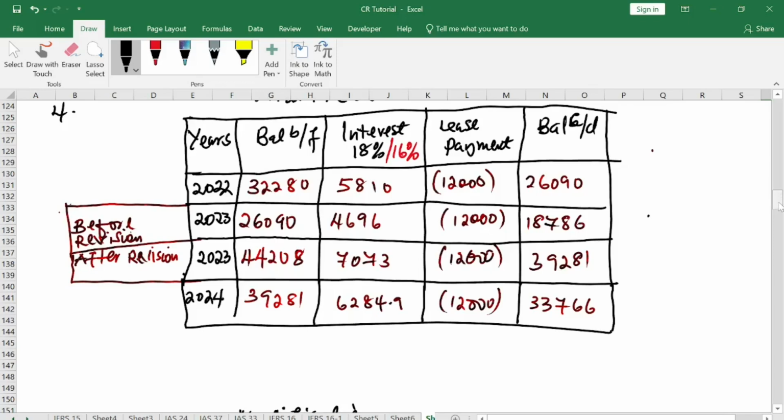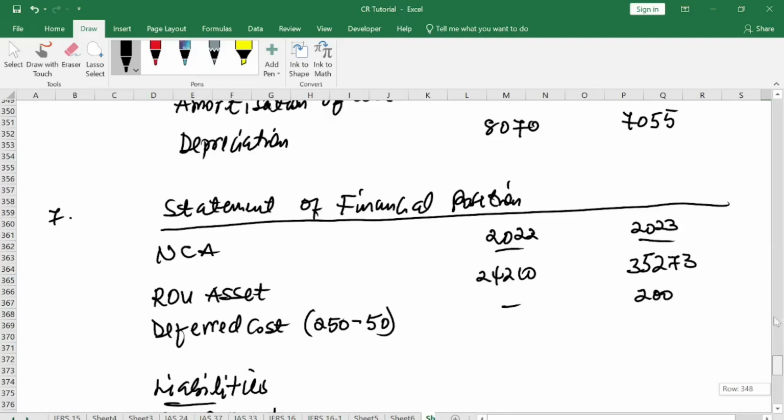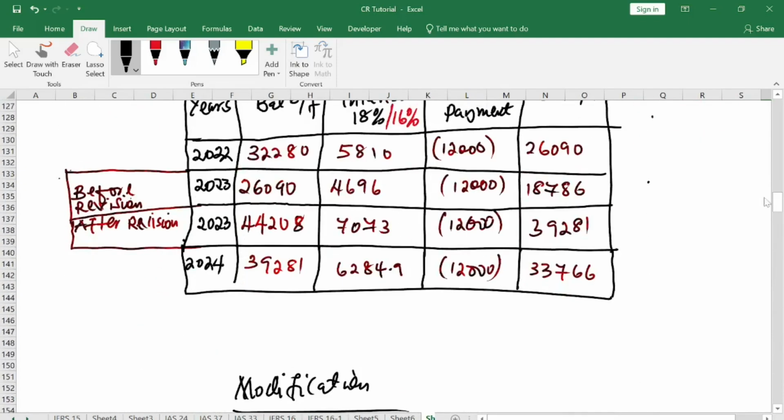We are coming to determine our long-term liabilities. Now, how do we determine our long-term or non-current liabilities? Well, the total liability, I've already indicated it here. We already know our total liabilities to be the liability that ended the year. So 26090 ended the year, 39281 ended the year, and 33766 ended the year. Now let's look at our long-term liabilities.